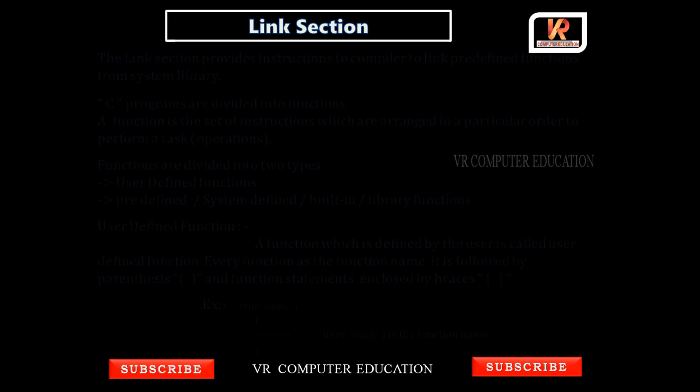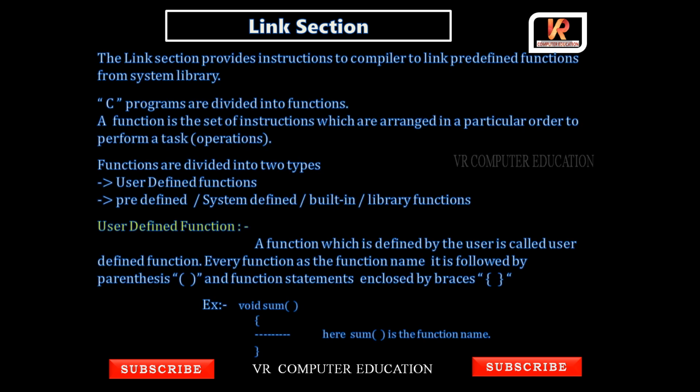Next, the link section. The link section provides instructions to the compiler to link predefined functions from the system library. Carefully try to understand the link section. First documentation section, next link section. The link section provides instructions to the compiler to link predefined functions from the system library.